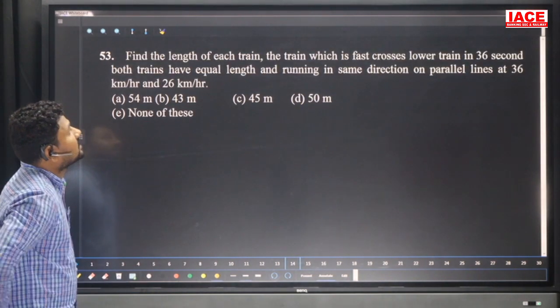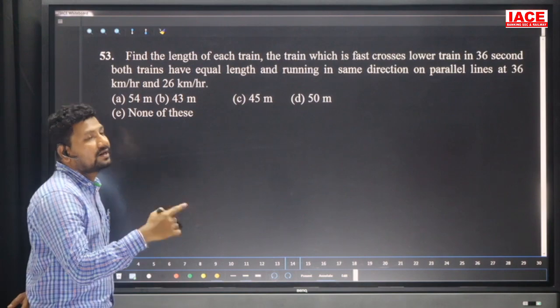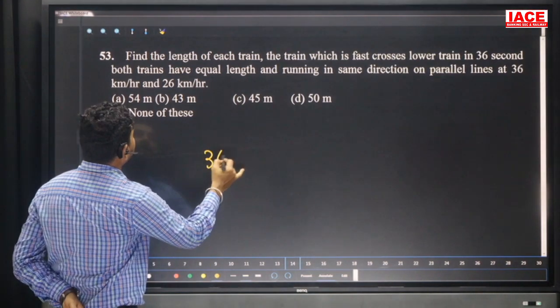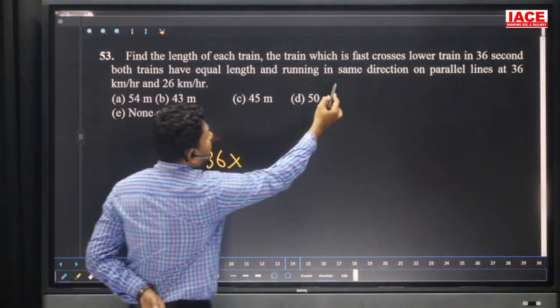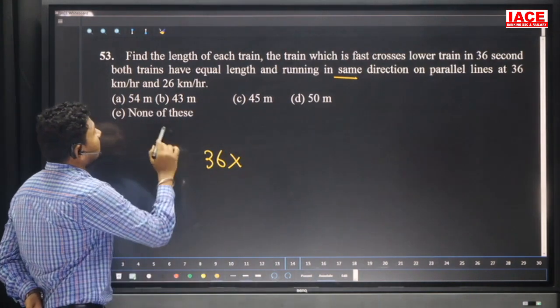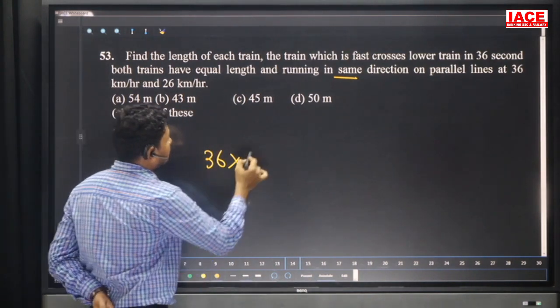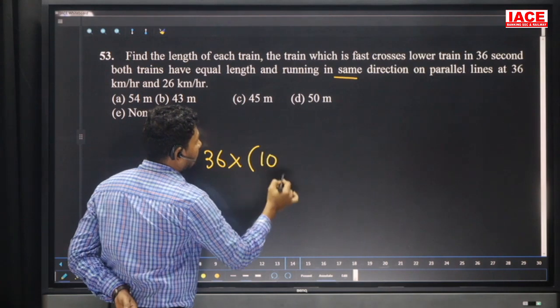Find the length of each train. The train which is fast crosses the slower train in how many seconds? 36 seconds. In which direction? Same direction on parallel lines. Then 36 km per hour, 26 km per hour. The difference is 10 km per hour.